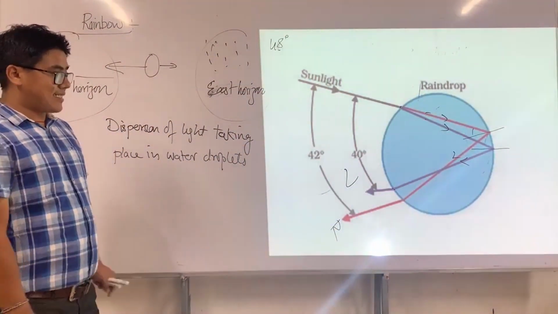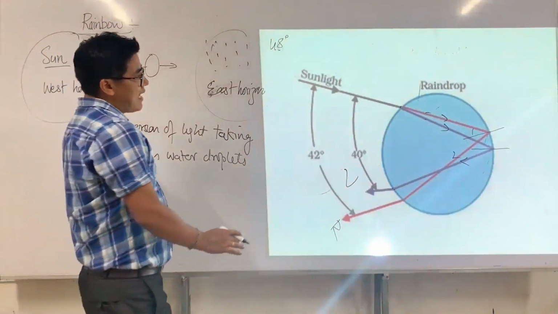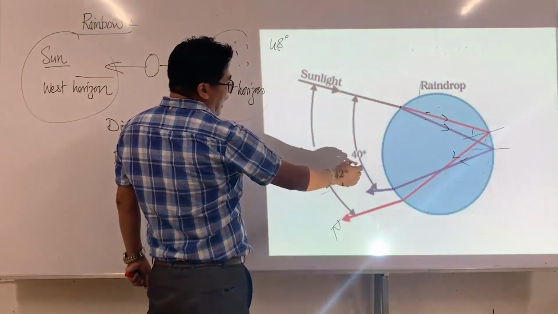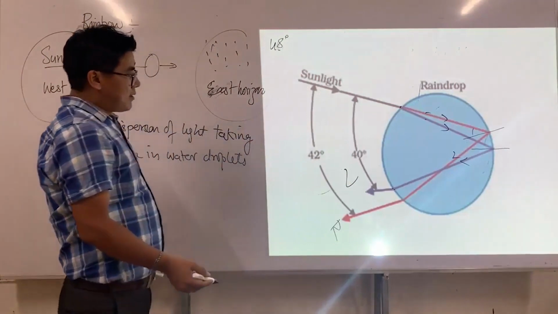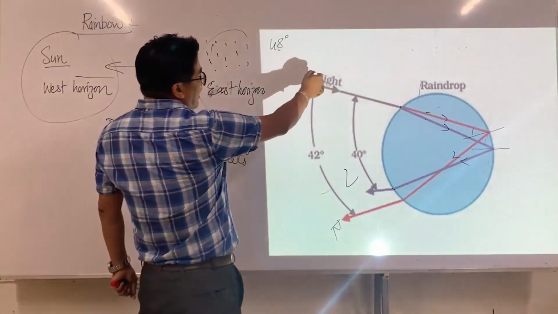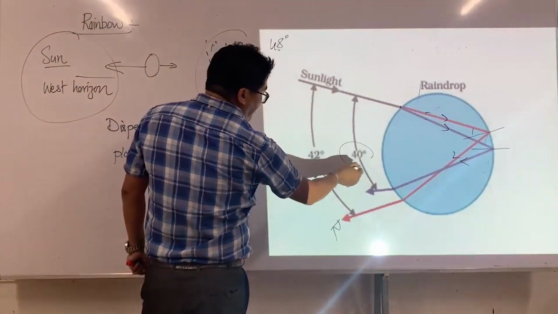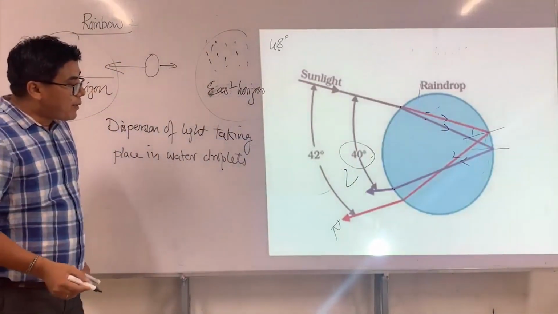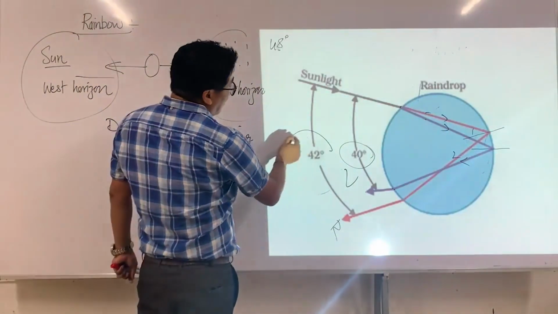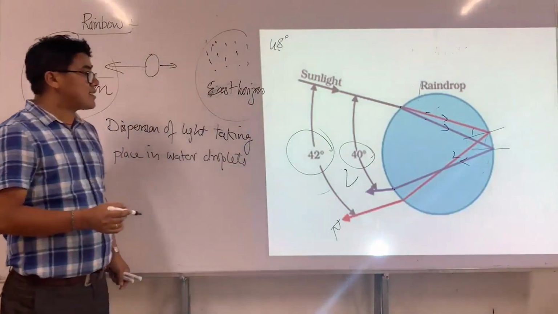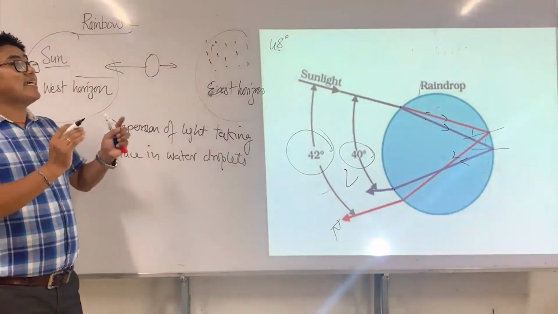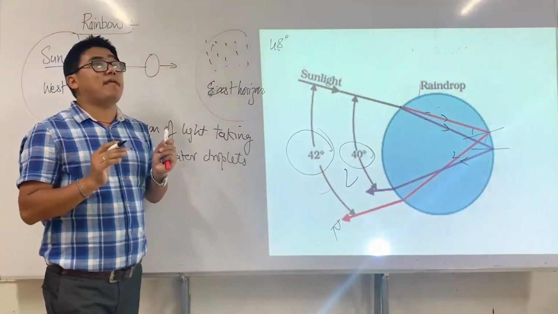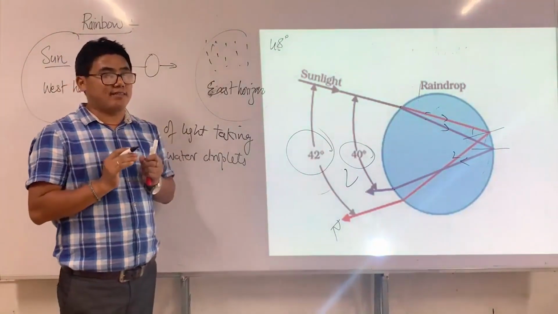It is such that, look here, the angle between violet and the incident sunlight is 40 degrees, and the angle between red and the incident sunlight is 42 degrees. This is what exactly takes place in every droplet of rain.